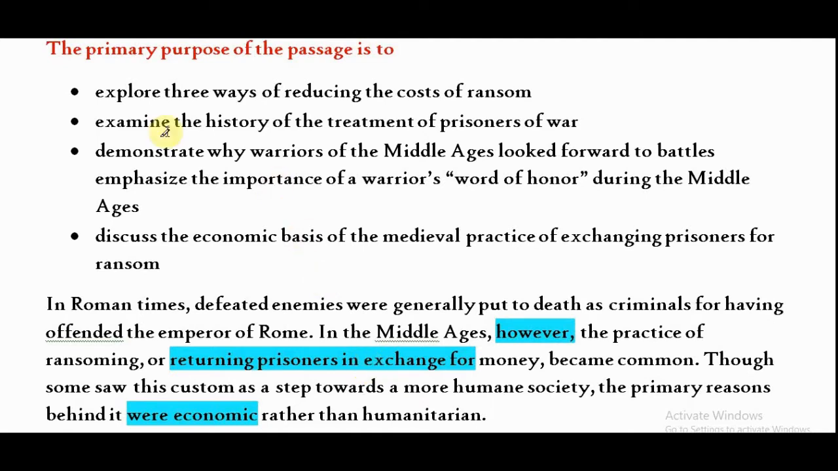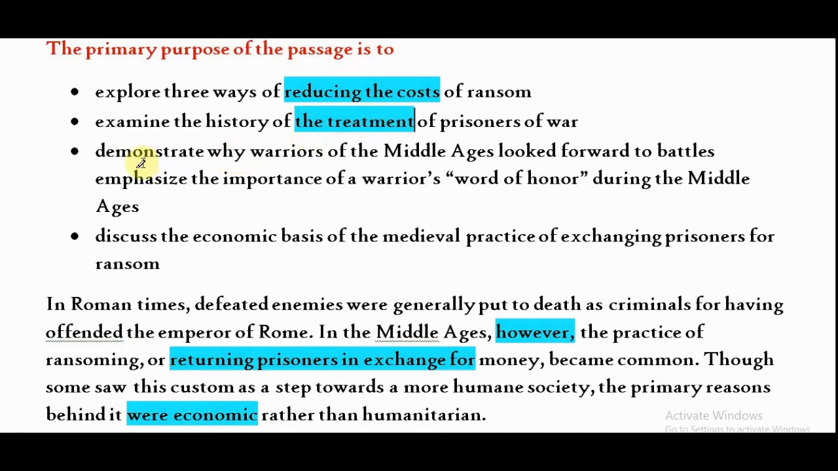Let us go to the options. The options are in front of us. First says, explore 3 ways of reducing the cost of ransom. Out of scope. Option B says, examine the history of the treatment of prisoners of war. Again, treatment. This is your keyword. Remember, in an option, you should know what is the extra word that changes the meaning, and we should eliminate that option.